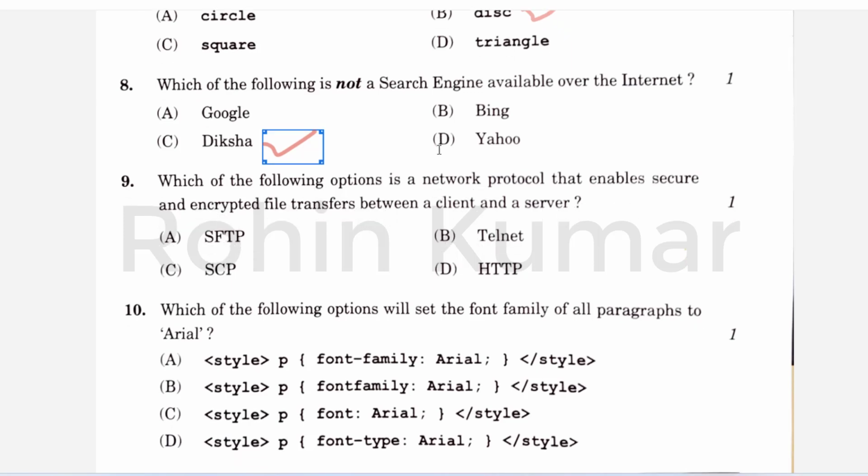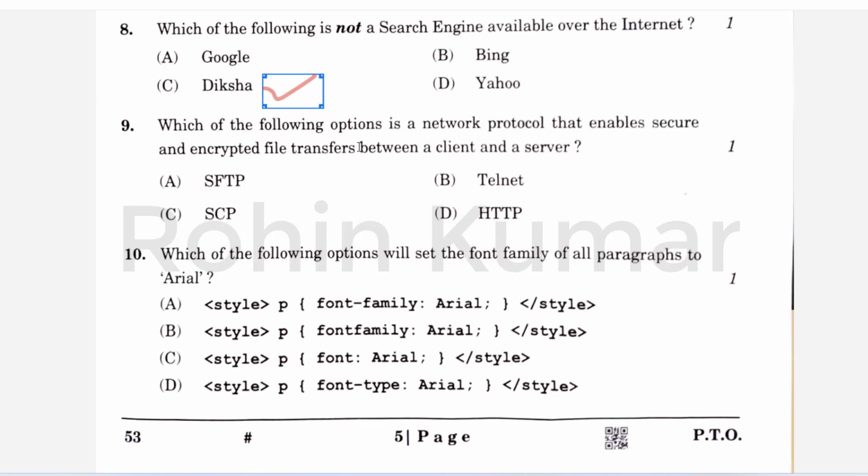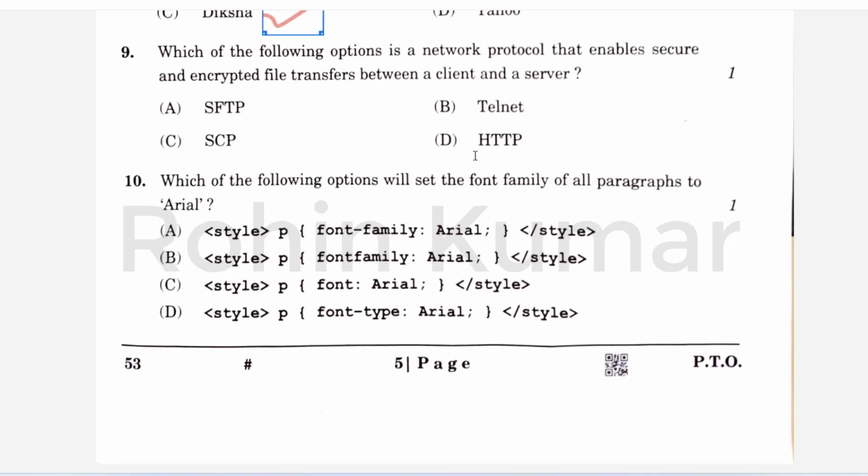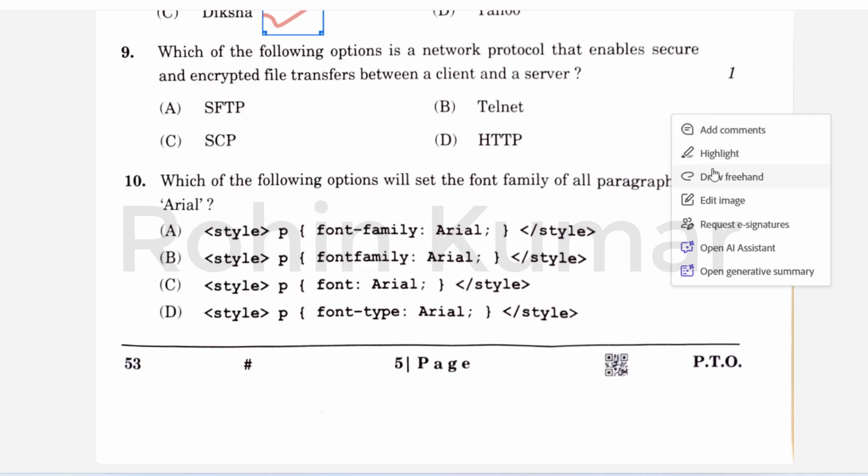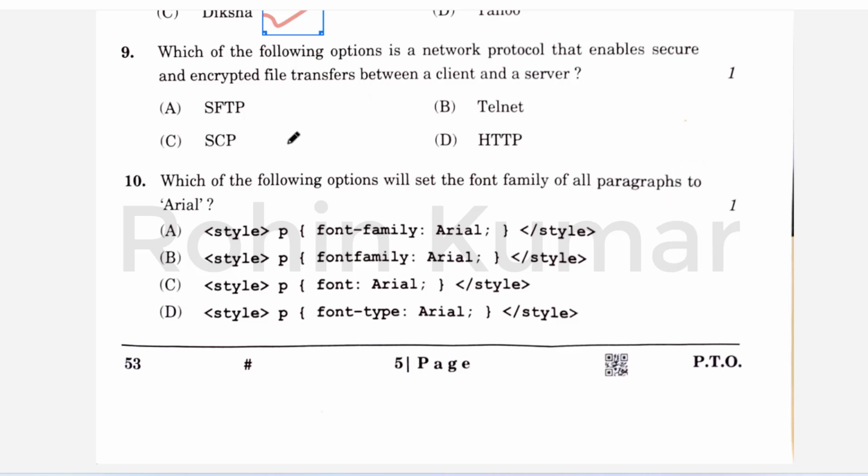So next one is, which of the following option is a network protocol that enables secure and encrypted file transfers between a client and a server? So यहाँ बात हो रही है कि आप सिक्योरली फाइल को कैसे ट्रांसफ़र करोगे. So FTP protocol is mostly used for transferring files, and for transferring the files safely we use SFTP.